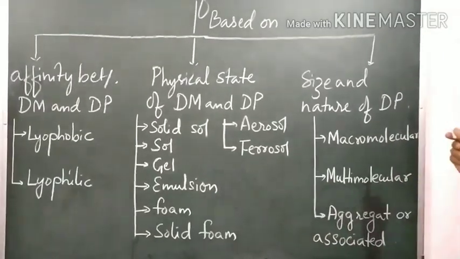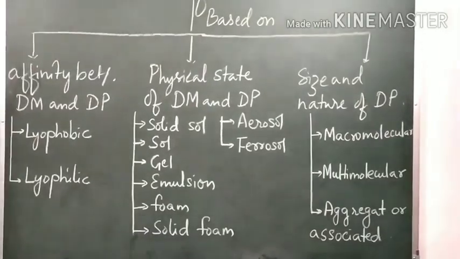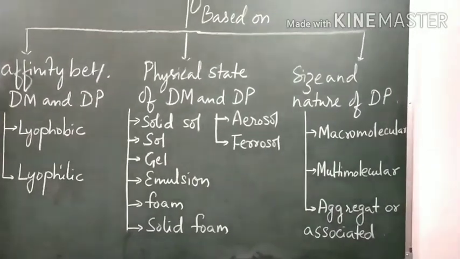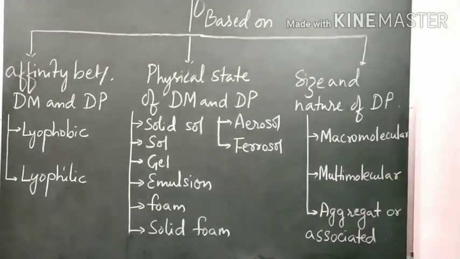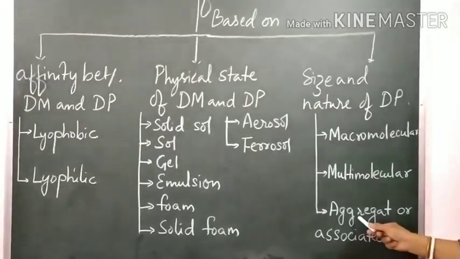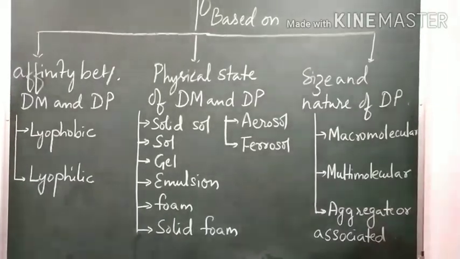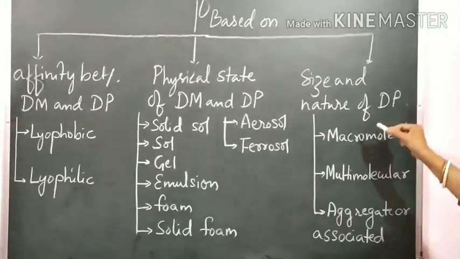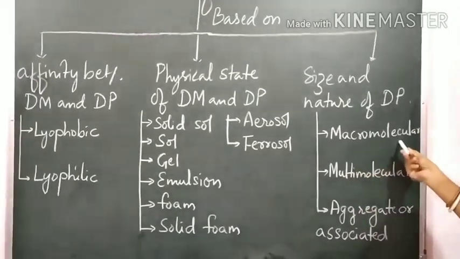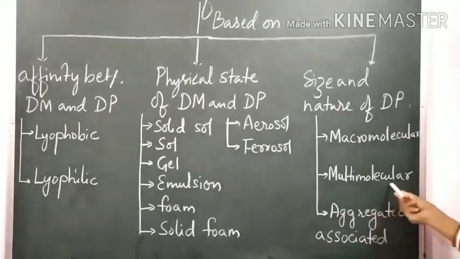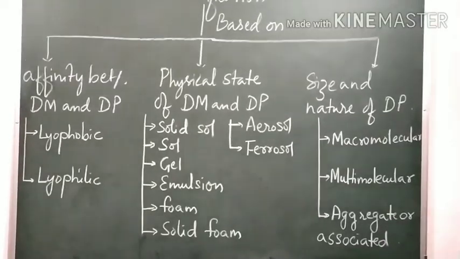Based on size and nature of the dispersed phase, colloids can be classified into macromolecular colloidal system, multimolecular colloidal system and aggregate or associated colloidal system.